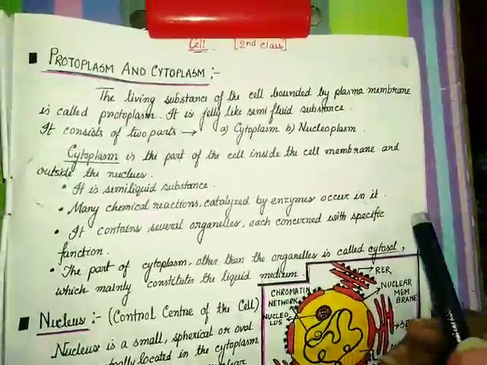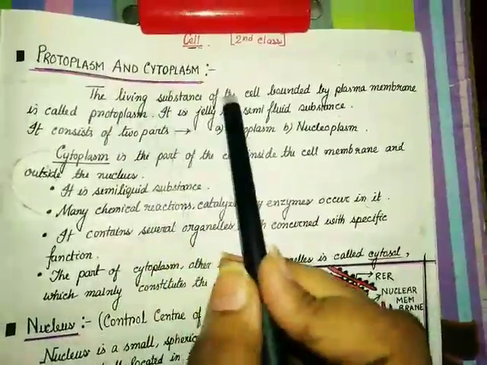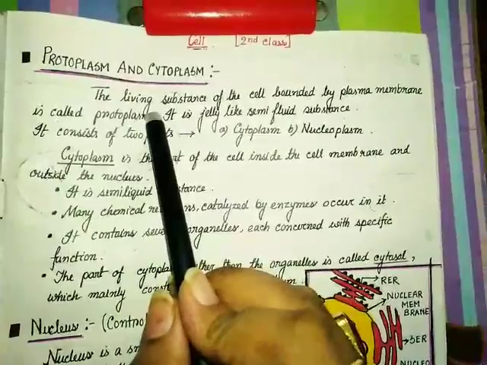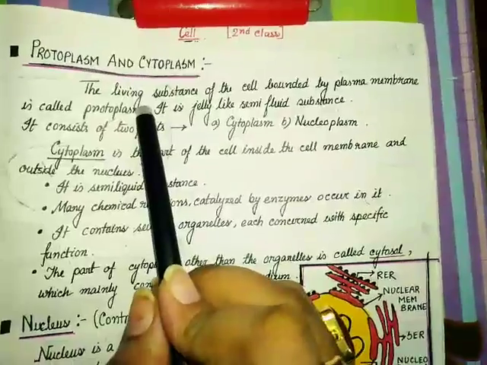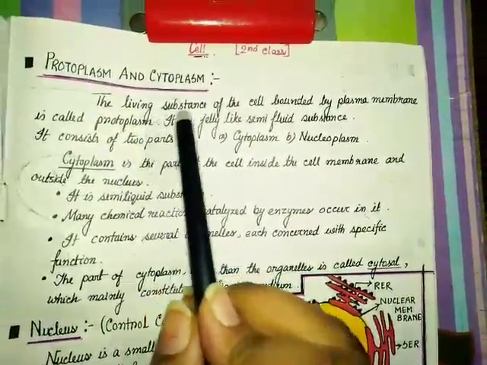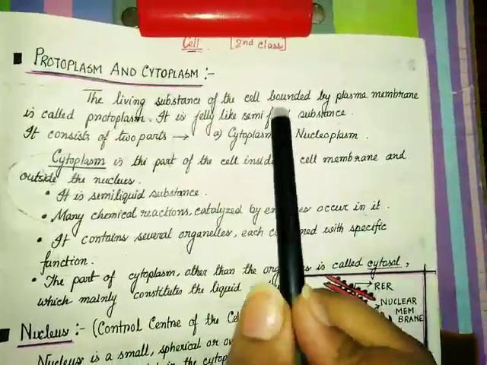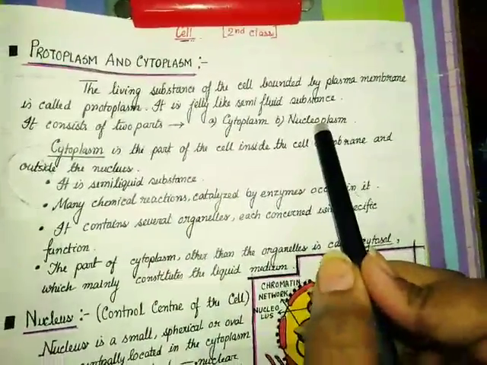Today we are starting protoplasm and cytoplasm. The living substance of the cell bounded by the plasma membrane is called protoplasm. Okay, so the living part of each and every living cell is protoplasm, which is a jelly-like substance and semi-fluid in state. It consists of two parts, cytoplasm and nucleoplasm.